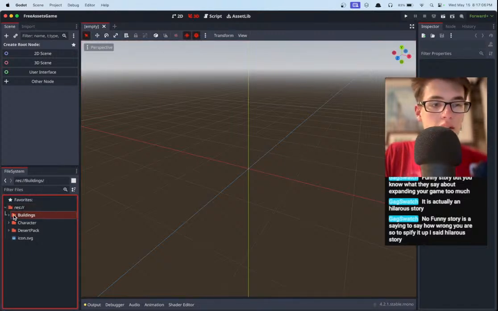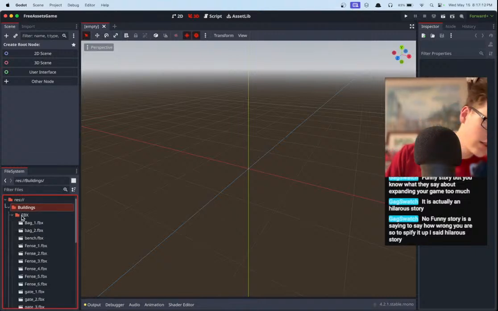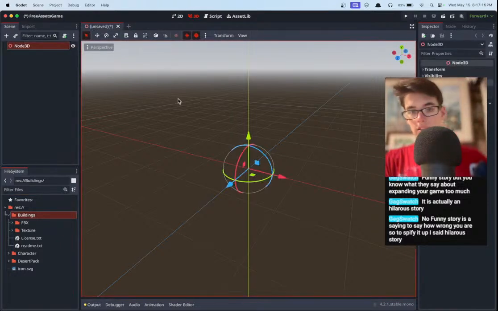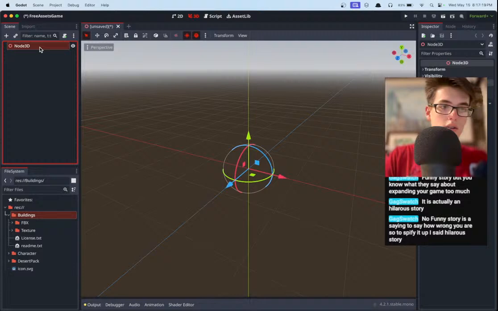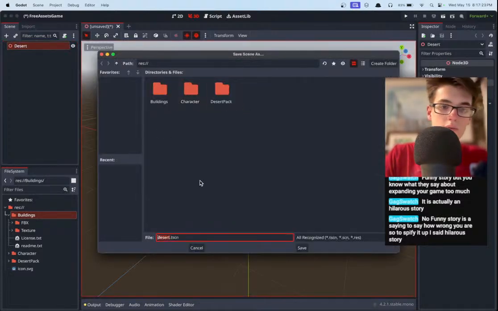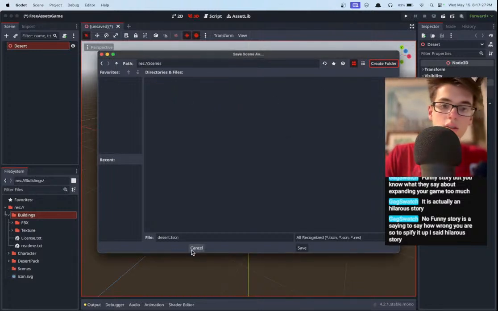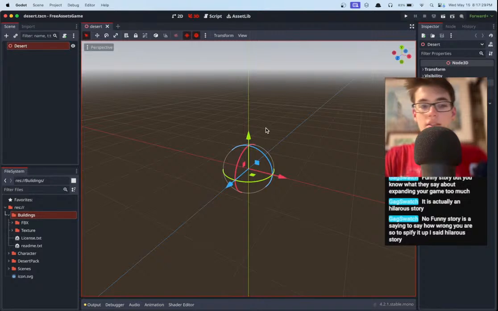Okay, so we ran the FBX importer, hopefully, for everything, I think. And we should be able to use our FBX files now. So let's create a 3D scene, and we'll call this our desert. Of course, we're going to need a folder to save it in. I'll call this scenes. And this will be desert.tscn. Sure. Perfect. Okay, so we have our scene.